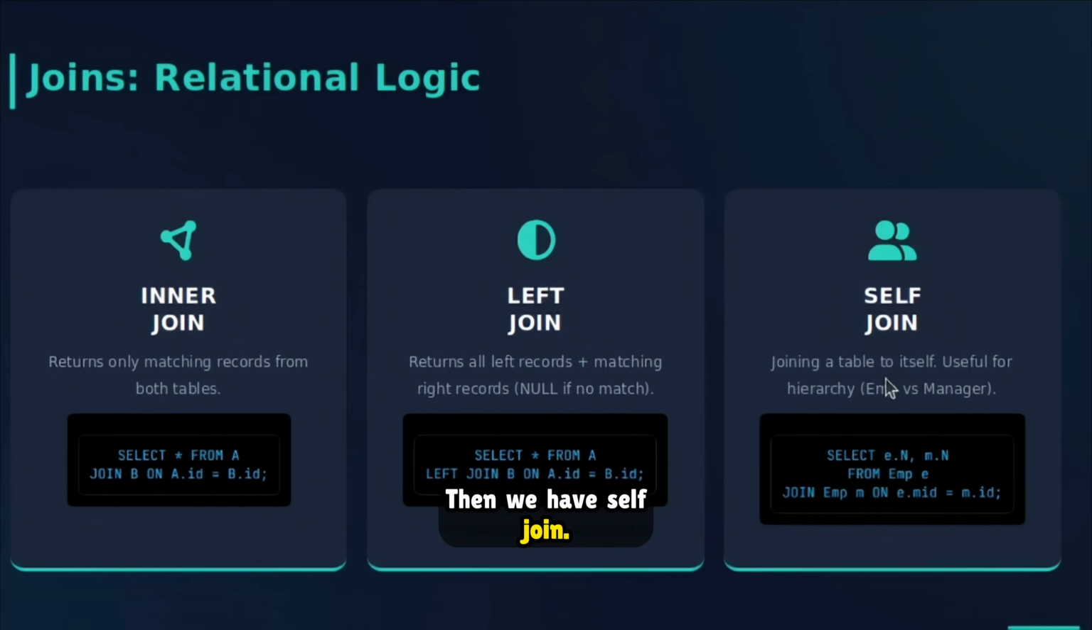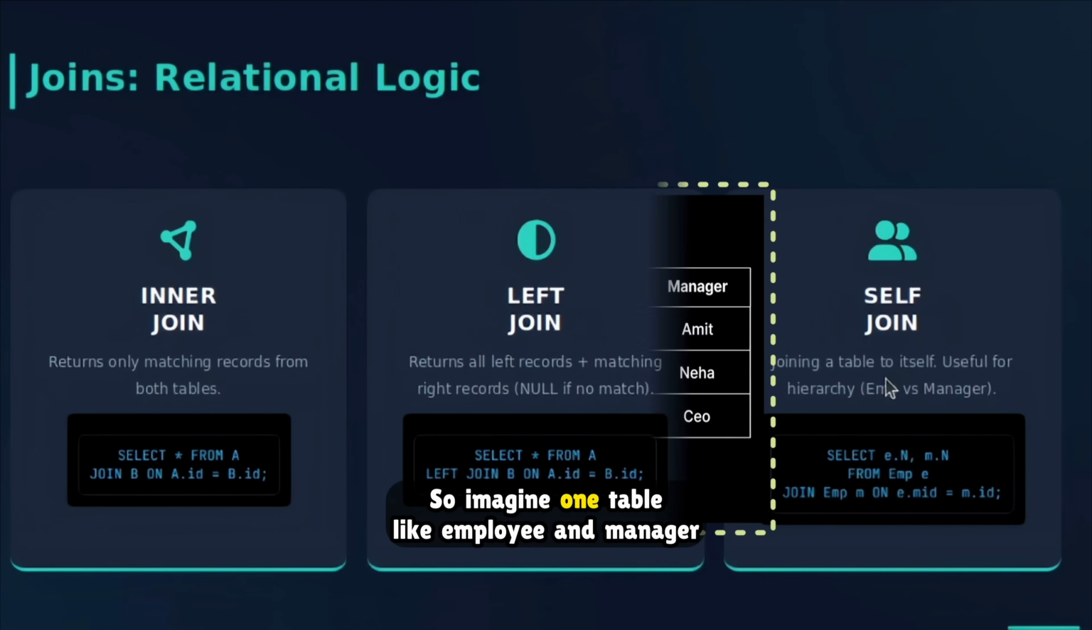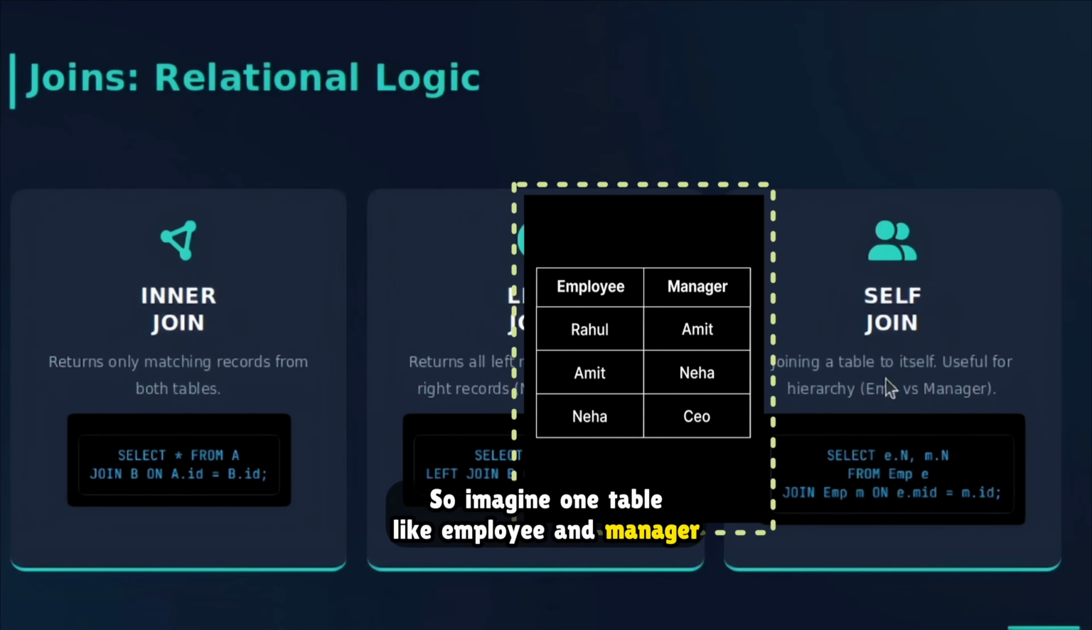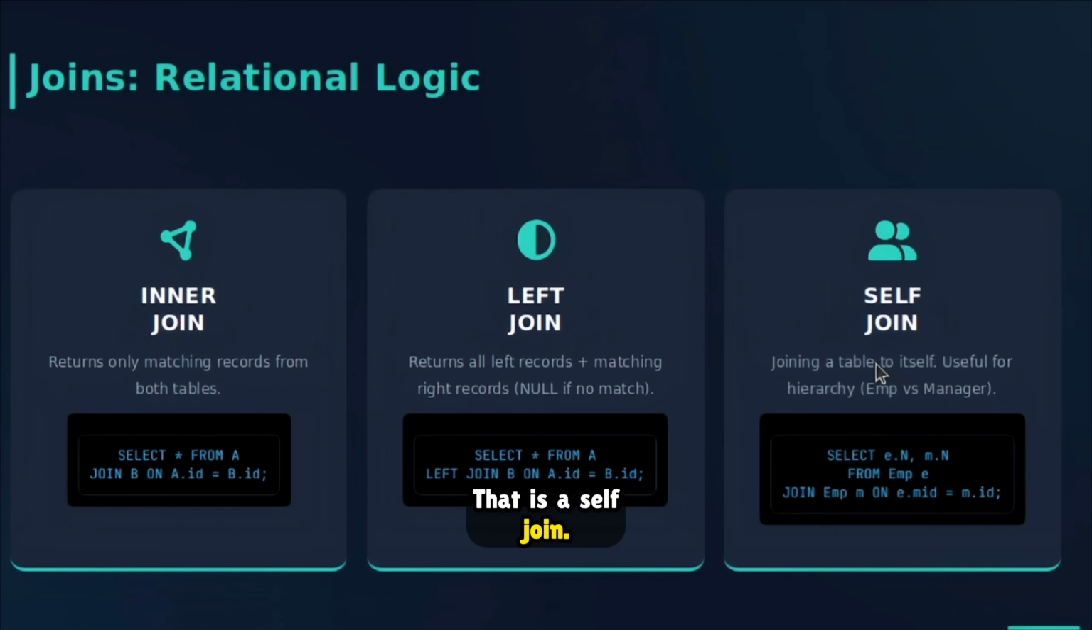Then we have self join. So imagine one table like employee and manager, where Rahul is an employee of Amit, Amit is an employee of Neha, Neha is an employee of the CEO. So now if we ask who is Rahul's manager, the answer will be Rahul's manager is Amit, and Amit's manager is Neha. So एक ही employee table से employee और उसका manager find करना, that is a self join. Okay, so these are the three basic joins which we have covered here and the basic differences between them.